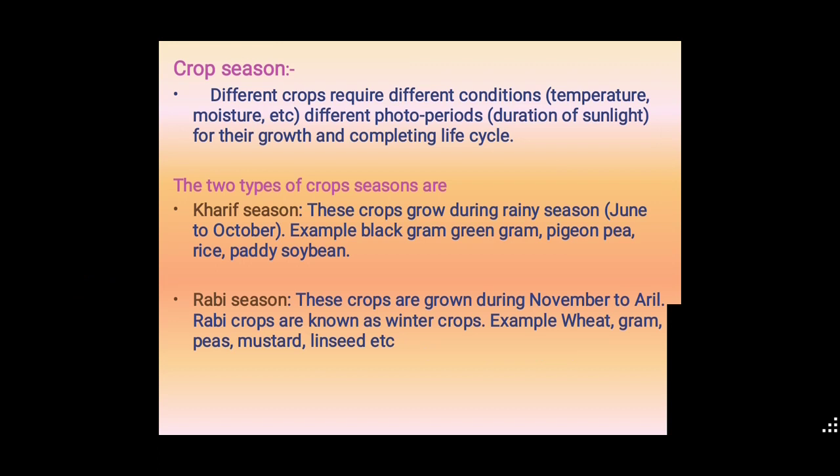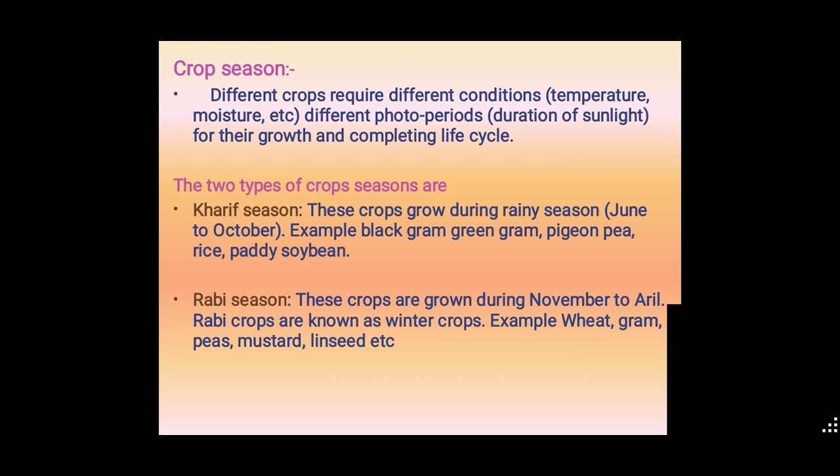There are two types of crop seasons, mainly Kharif season and Rabi season. What do you mean by Kharif season? These crops grow during the rainy season, that is in the months of June to October. Examples: black gram, green gram, pigeon pea, rice, paddy, soya bean. These come under Kharif season.